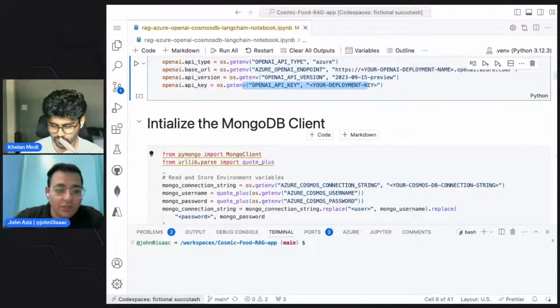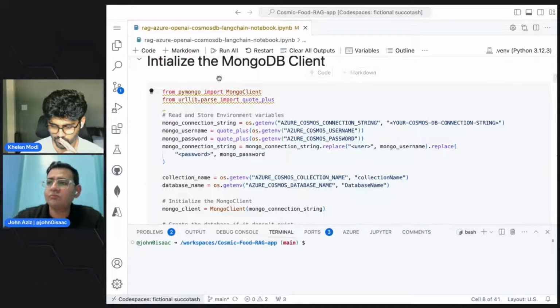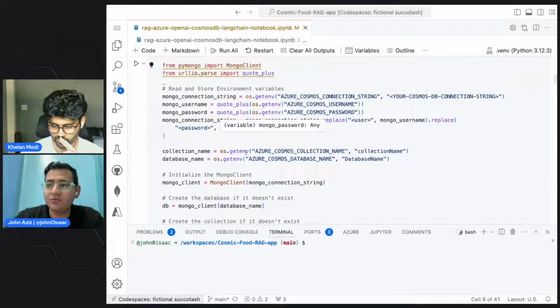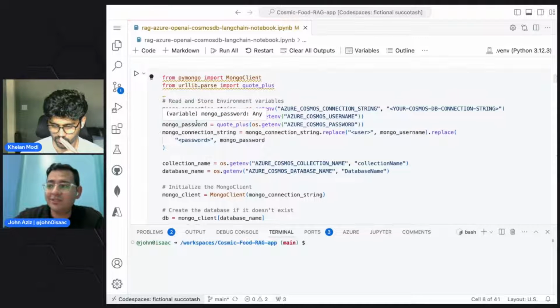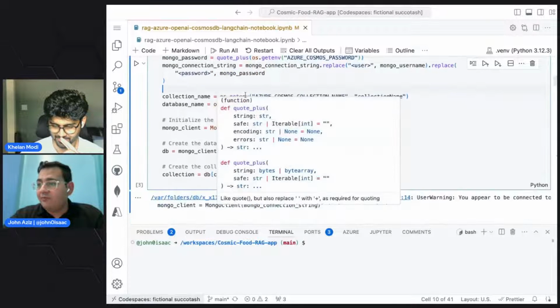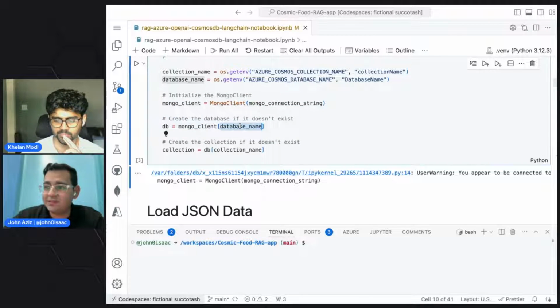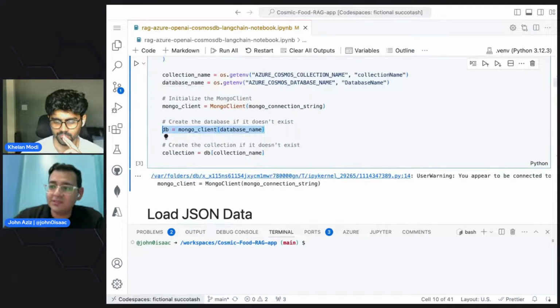After we initialize this OpenAI setup, we initialize the Mongo client with our secret and connection string and so on. After we initialize these secrets and a new client, if the database doesn't exist, this piece of code will create an empty database with the name that we supply.